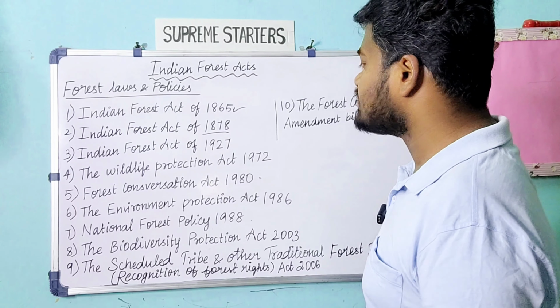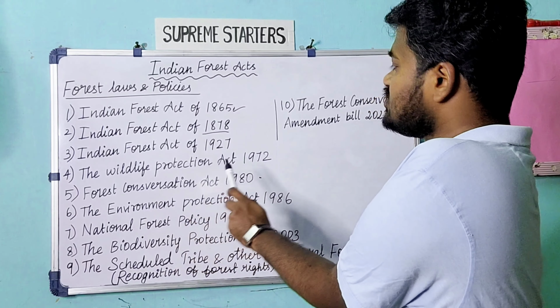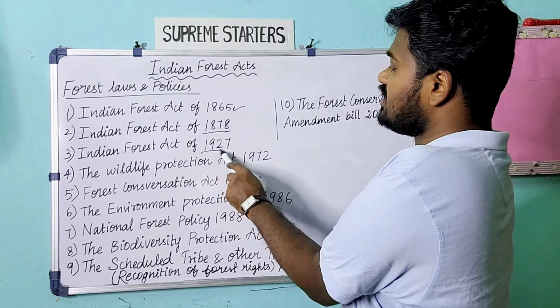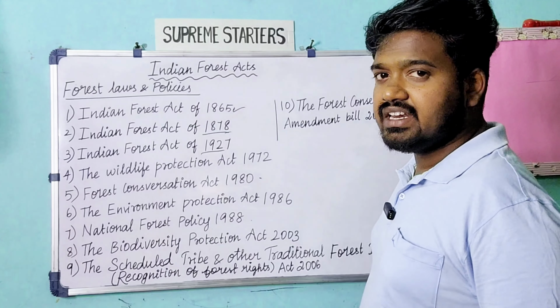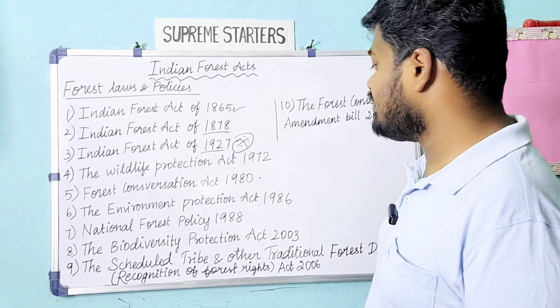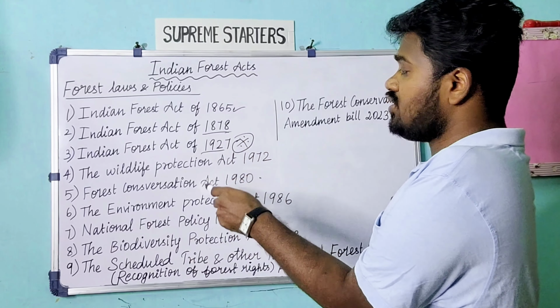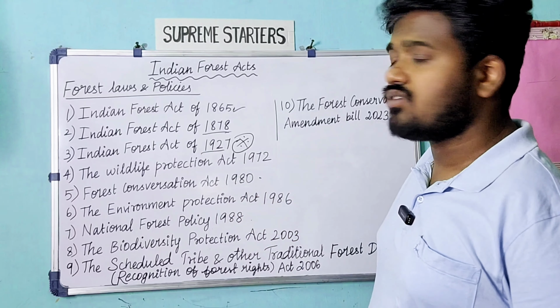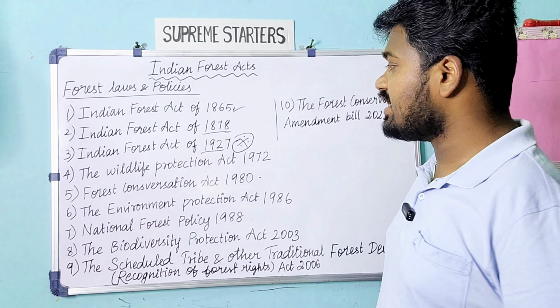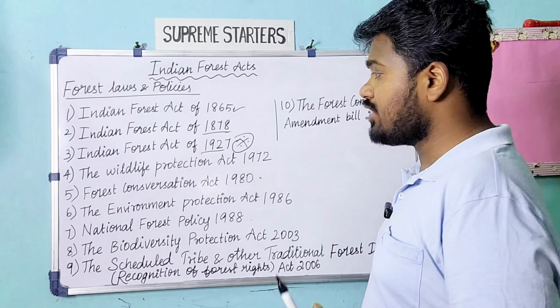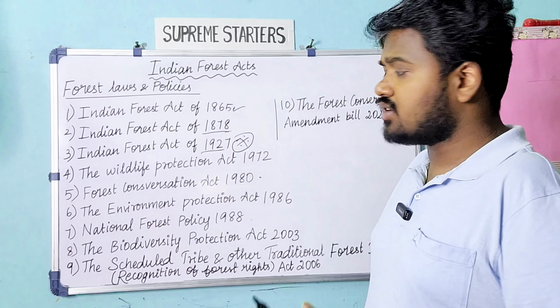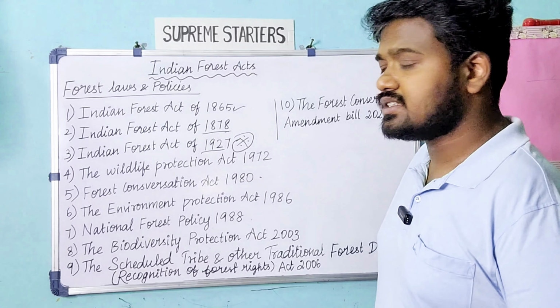Then the Indian Forest Act 1927 was like an extension of the 1878 Act. Again, that categorization of forest was clearly mentioned. Indian Forest Act 1927 is very important, because till the 1980 Forest Conservation Act, we had been following the provisions of the Forest Act of 1927 only. So it is a very important act. You have to take note of it, because you may use this for various topics asked under environment laws.